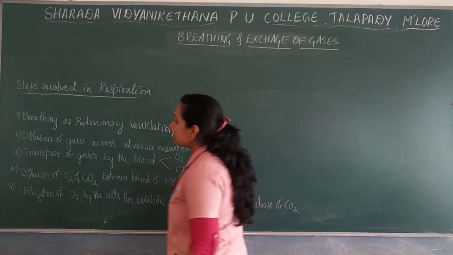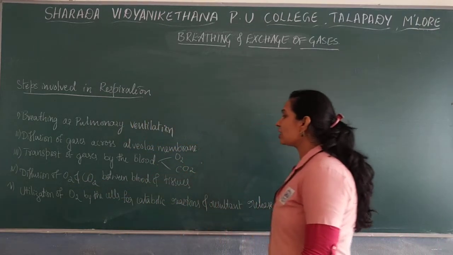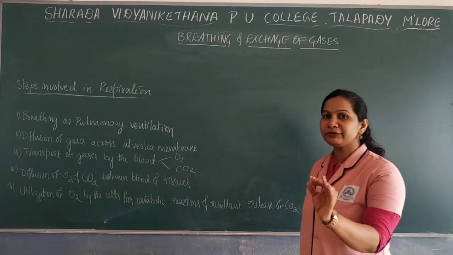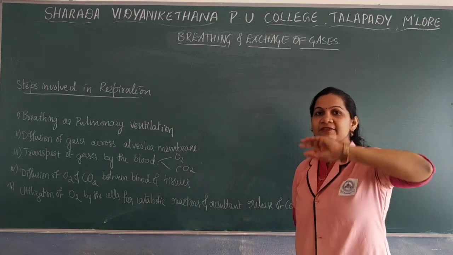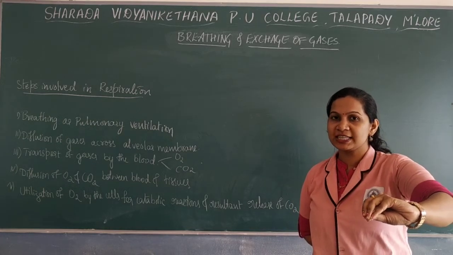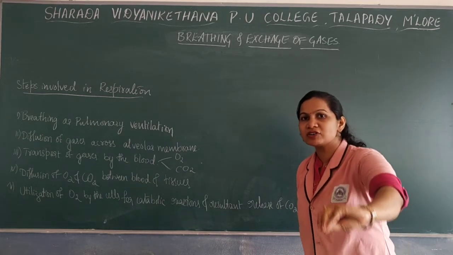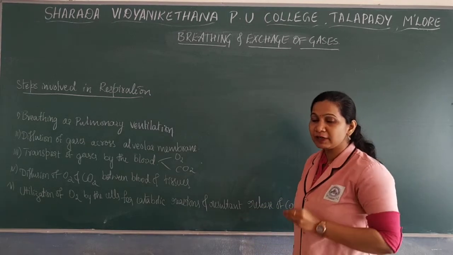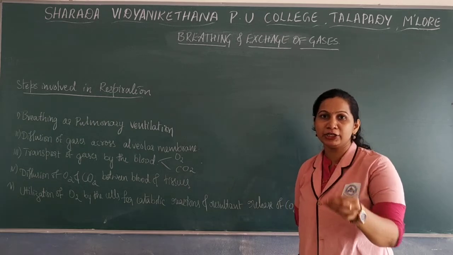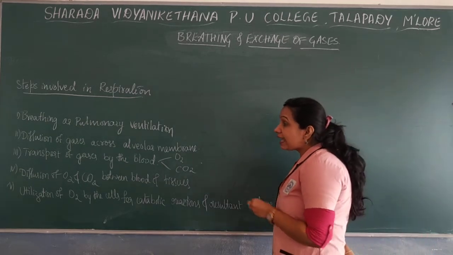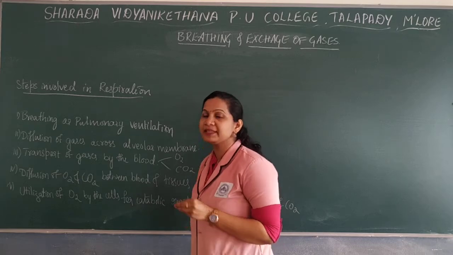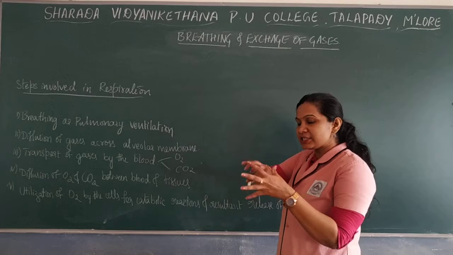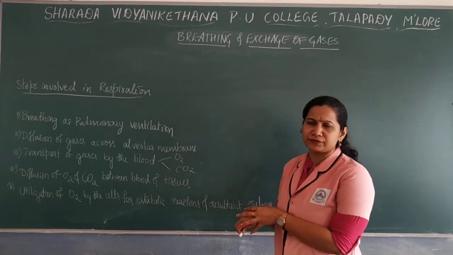Okay, so next, diffusion of oxygen and carbon dioxide between blood and tissues. First, diffusion to the blood. Oxygen will be diffused into the blood, especially in the alveolar membrane. So that oxygenated blood will enter into the heart. From the heart, this oxygenated blood will go to the body tissues. In the body tissues, what happens? The oxygen will be utilized by the tissues for the various processes.